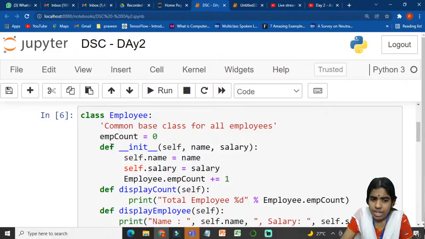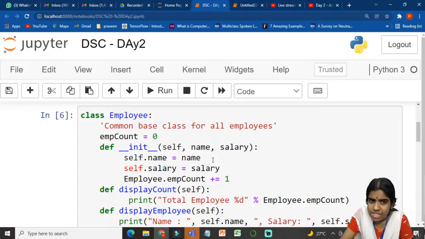After this, def is the keyword for defining a user defined function. I am initializing this class. Self denotes an instance of this class, and it takes the name of an employee and the salary of an employee. So self.name equals name and self.salary equals salary.